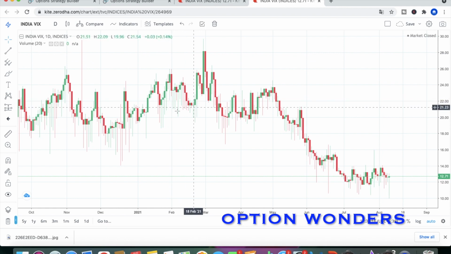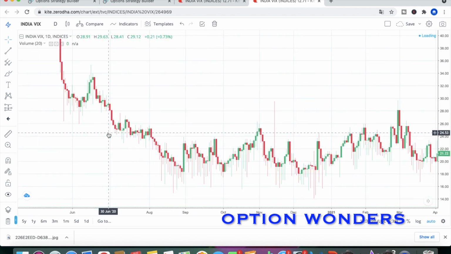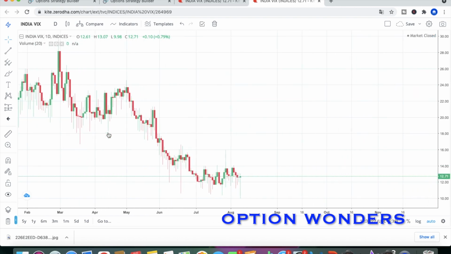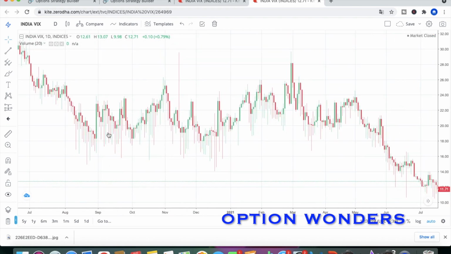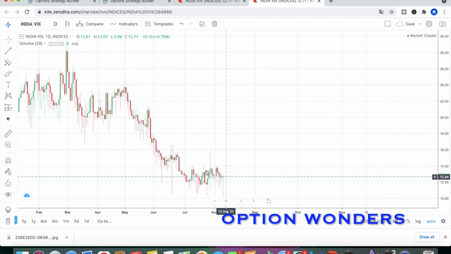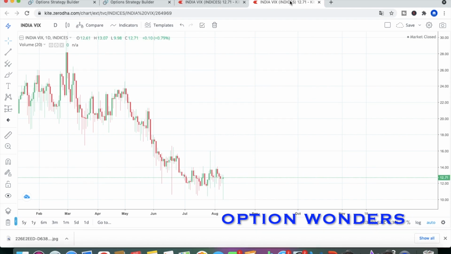Okay, so before that also India VIX went lower by 18 points only. India VIX was normally in that range, but now you can see India VIX is almost on the lower side. So this is where you have to enter into this type of strategies using India VIX. Now I will show you how to make the strategy in Opstra options.